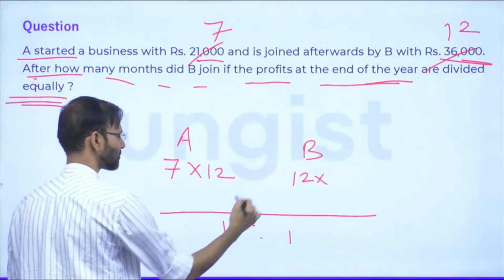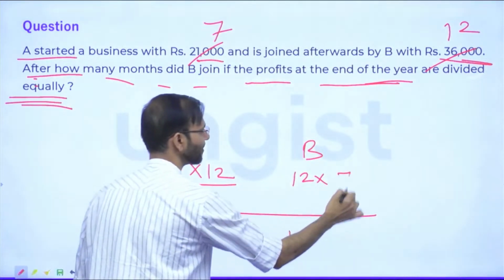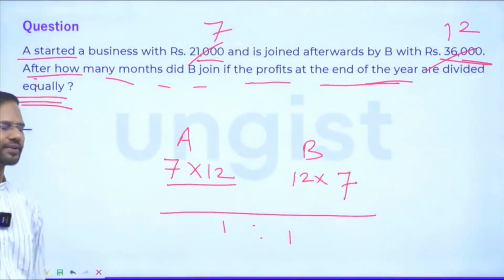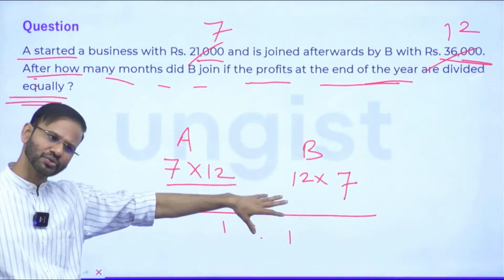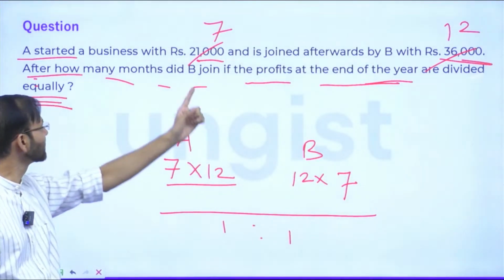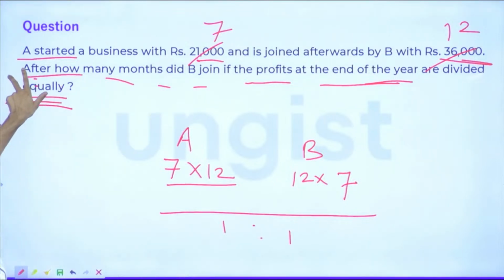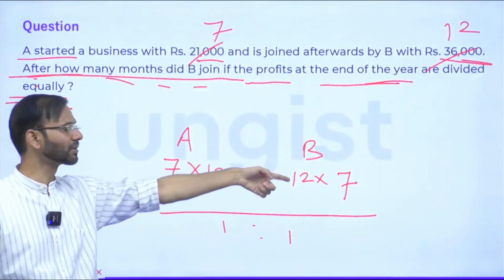It means these two numbers are the same. If this is 7 into 12, then it has to be 12 into 7. Yes or no? The question is, after how many months did he join the business? So the answer is after 5 months, because he was there in the business for 7 months.